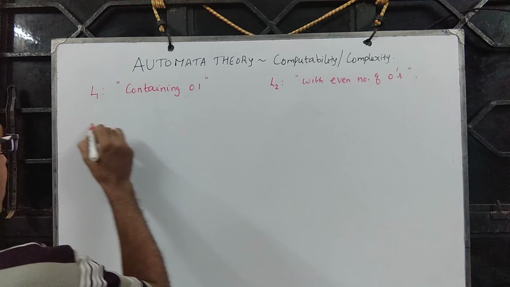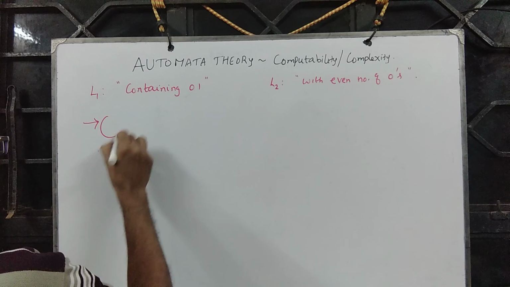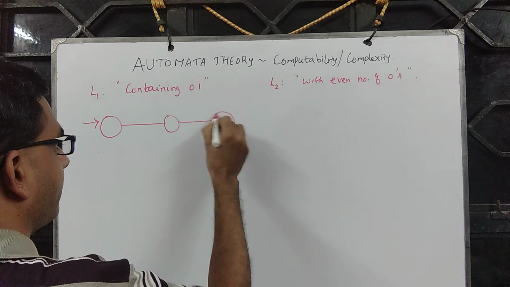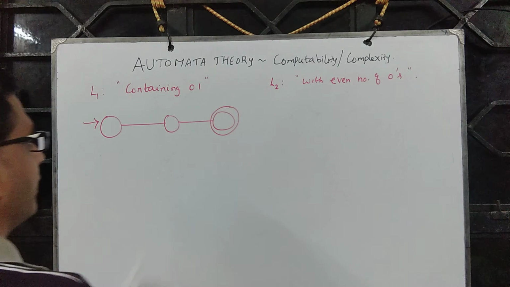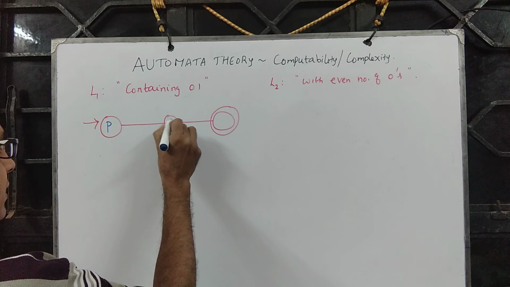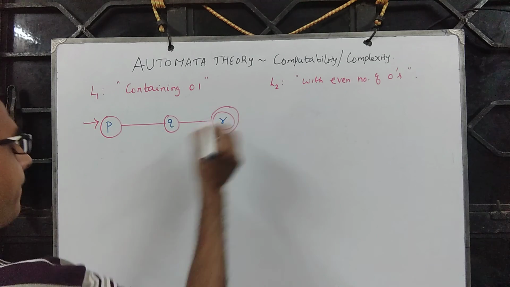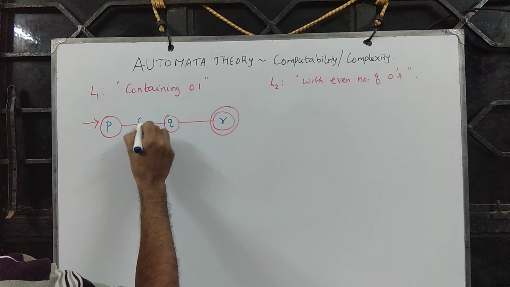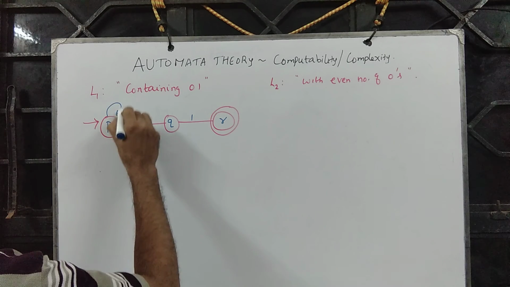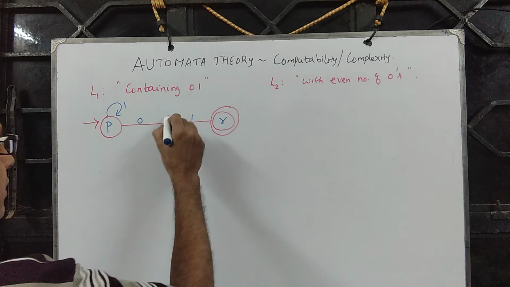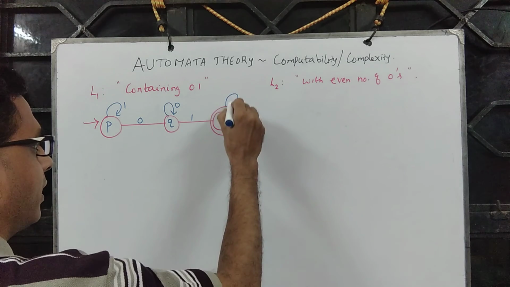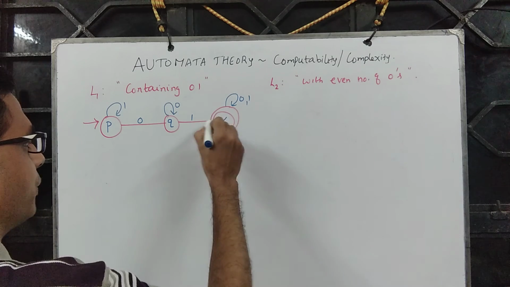So this one has got three states. Just for my convenience, let me label them P, Q, R, and it contains 01. It can read any number of ones here, any number of zeros here, followed by 01.